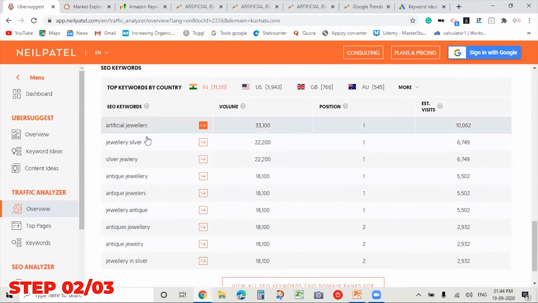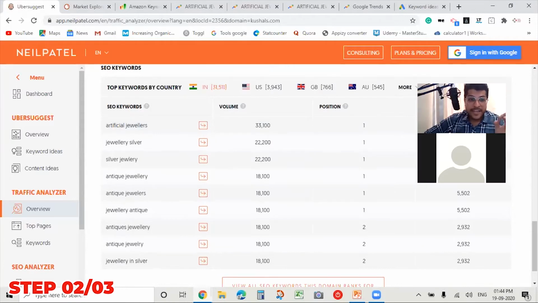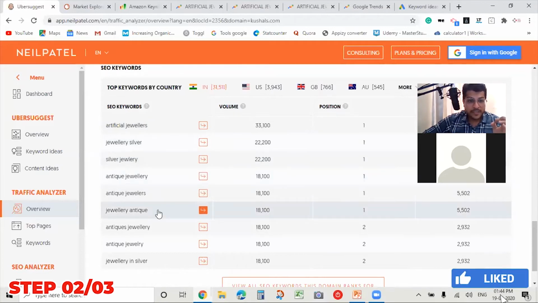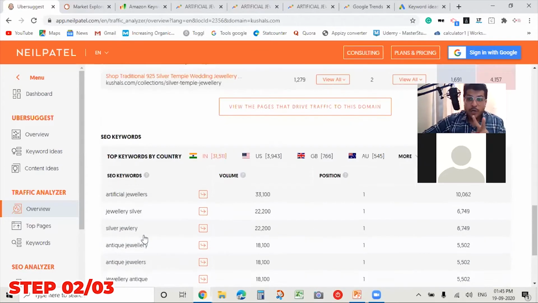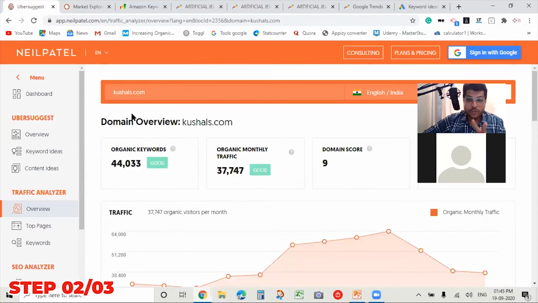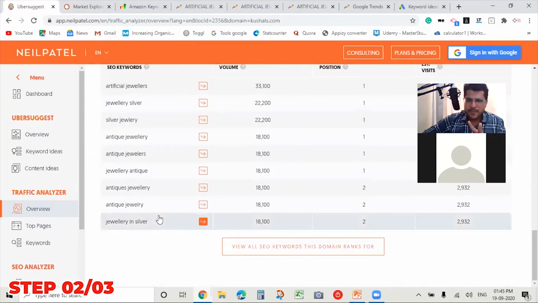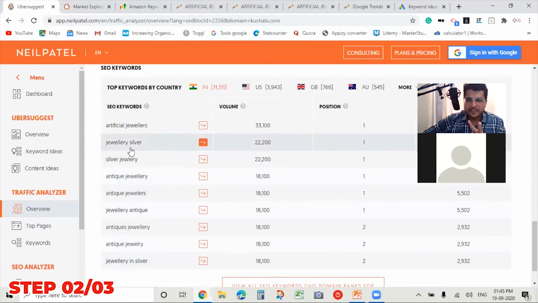And here I'm getting an insight into which keywords are driving traffic to their website. So artificial jewelry, silver jewelry, antique jewelry. So antique jewelry and silver jewelry, these two are the keywords which are driving traffic to this competitor website, kushals.com. So that means they are selling a good amount of silver jewelry and antique jewelry.